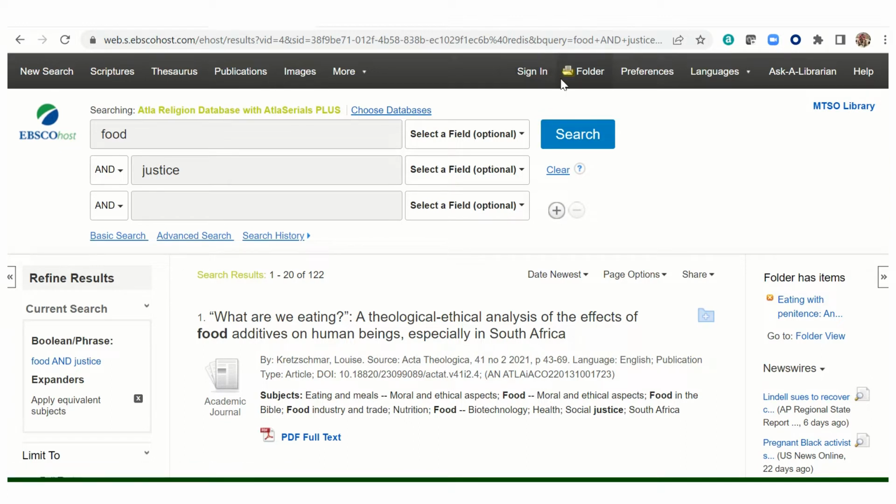And if you are going to do this, you should create an account, an EBSCO account. EBSCO is the company that provides the search interface and the contents for a number of databases. And if you create an account, you can use it with any EBSCO database. And the reason for doing this is because the contents of this search folder will only be saved after you close the browser, after you leave, if you are signed in. Otherwise, if you close the database, your search results will disappear.